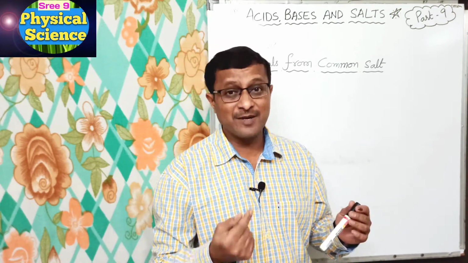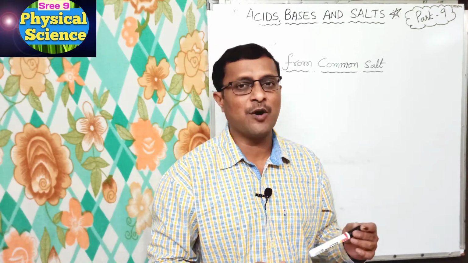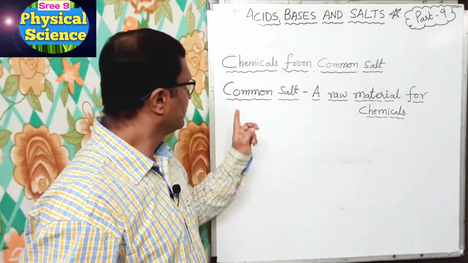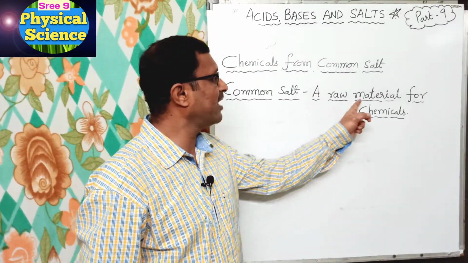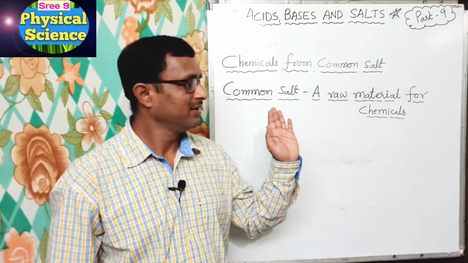Okay, now chemicals from common salt. Let us see chemicals from common salt. So common salt, a raw material for chemicals.